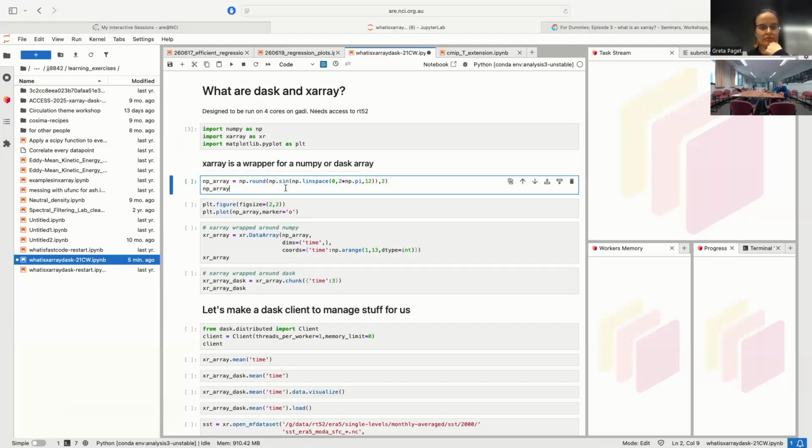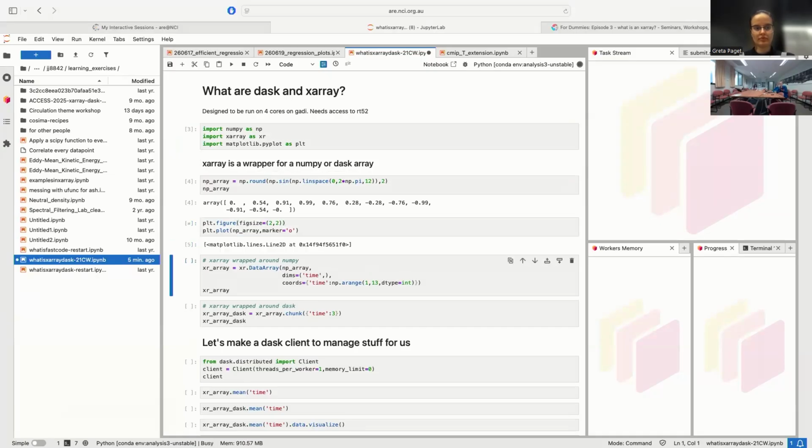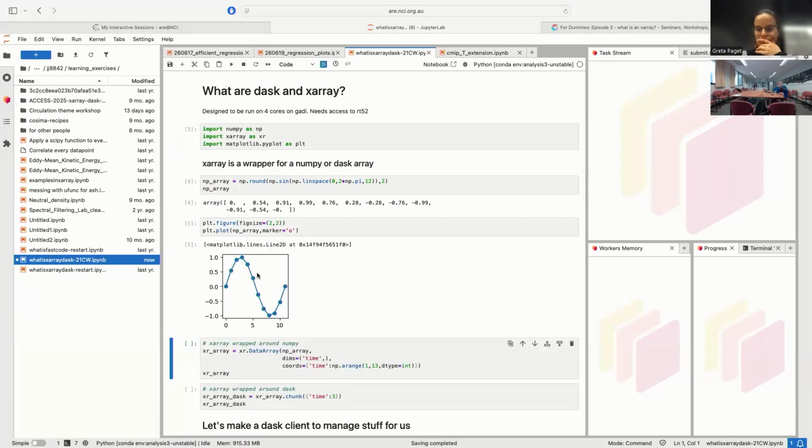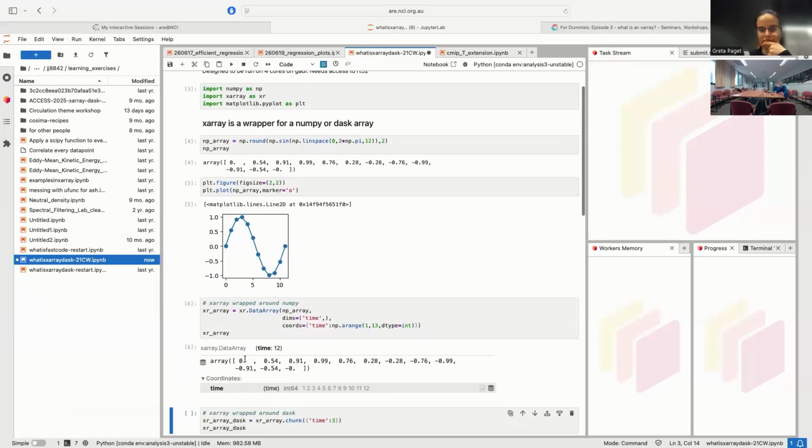And then I'm just going to arbitrarily generate some numbers. So this is the NumPy array. It's 12 numbers, one after another. It's got no metadata explaining what those numbers are, but we can plot them. We can go, huh, cool, it's a sine wave. But let's suppose that these are all measurements from 1 month of a year. It might be useful to keep track of that. So maybe we want to say that these numbers are numbers through time.